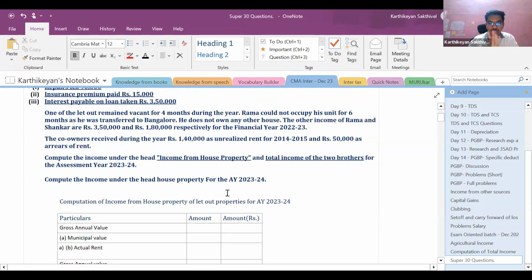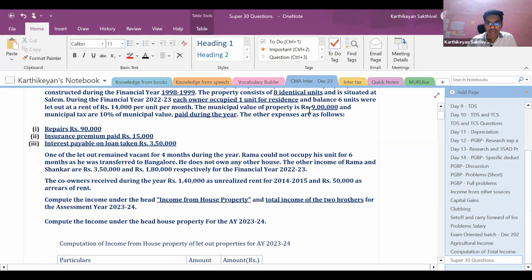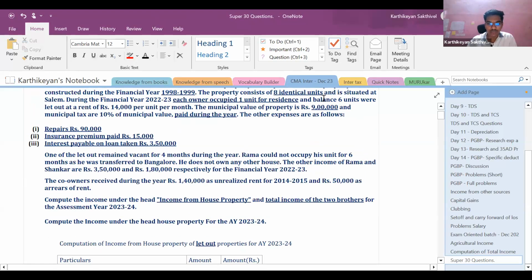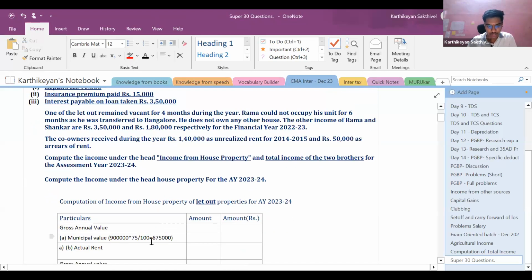Let's compute the income under the head house property. That's it. So now let us first start. So what is the municipal value of the property? The entire municipal value is 9 lakhs. Of that 9 lakhs, 6 units are let out and 2 units are self-occupied. So first let us find out the income from house property for let out properties. Okay. In the let out properties, we have 6 properties out of 8 properties, which is 75%. So 75% of the municipal value is 6,75,000.